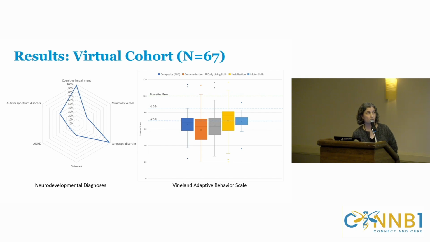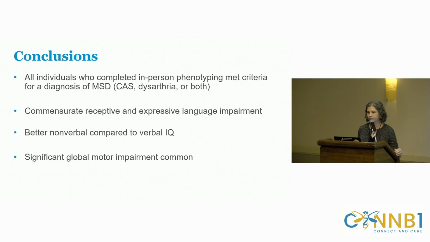Looking at the Simons cohort, no big surprise, most caregivers reported some degree of cognitive impairment and language impairment, with lower rates of other things like autism and ADHD. So language impairment was by far, along with cognitive impairment, the most common feature that was reported by parents. And then with results of the Vineland, you can see that there were delays across the board, but in the orange there, that's the communication domain. So clearly communication was the area of greatest concern.